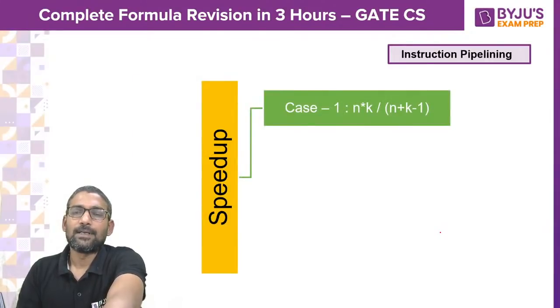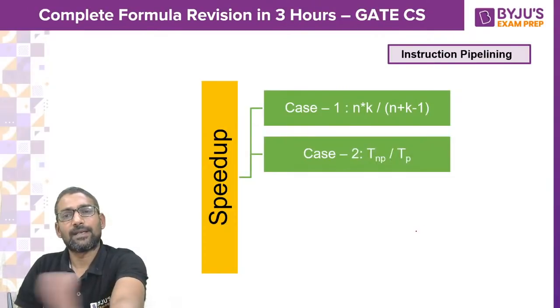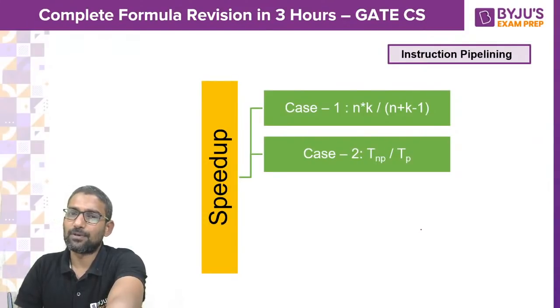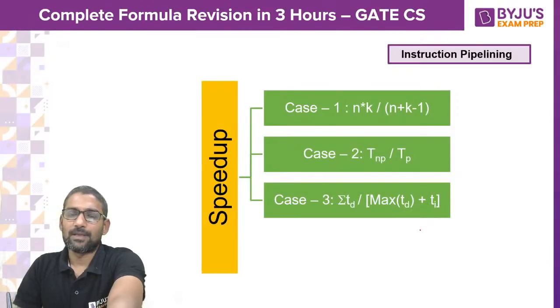And how do we calculate the speedup? If stage time is uniform, you say nk by n plus k minus 1. If stage time is non-uniform, we sum up all the stage times in non-pipeline, we use a space-time chart for pipeline, and you take the ratio.